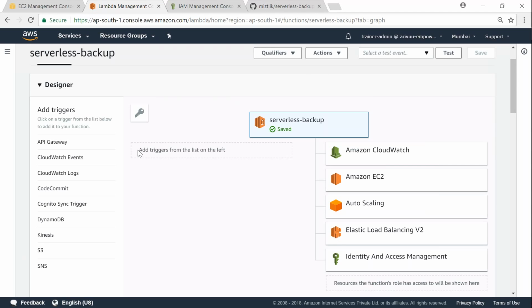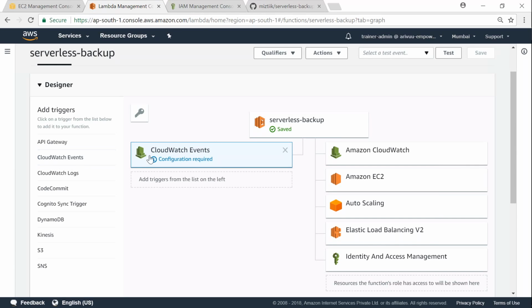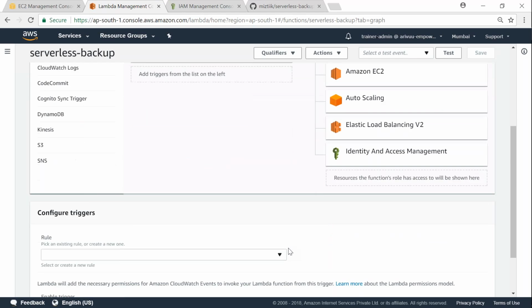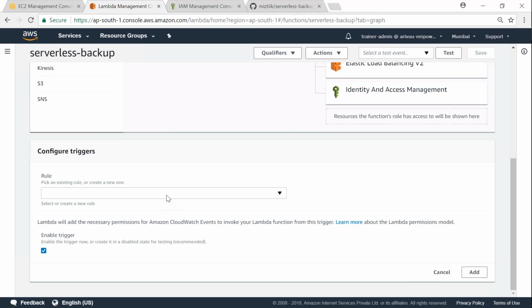So for that, you can see here, add triggers from the list on the left, and I want it to happen periodically. CloudWatch events are the ideal way to do that. Go ahead and click on CloudWatch events, and it says configuration required. Click on that again. If you scroll down, the page will change a little bit, and it says